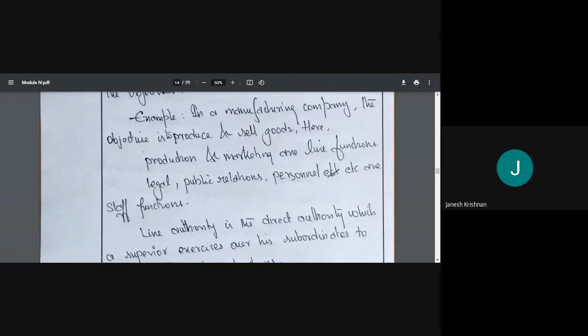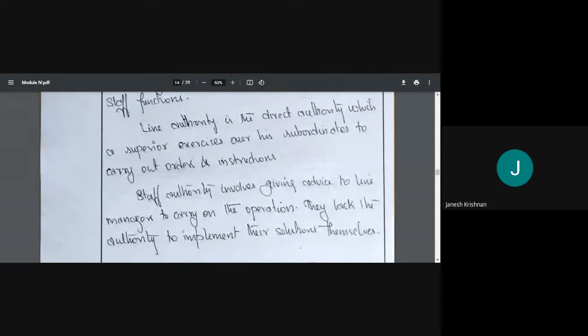Line authority is the direct authority which a superior exercises over his subordinates to carry out orders and instructions. So he has the right, the authority, to give out instructions. But staff authority is only involved in giving advice to line managers. He or she will be giving advice to the line manager, and they will be using this advice to better the company or meet the objective.